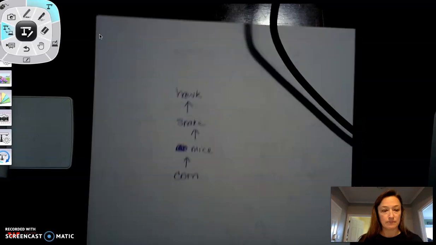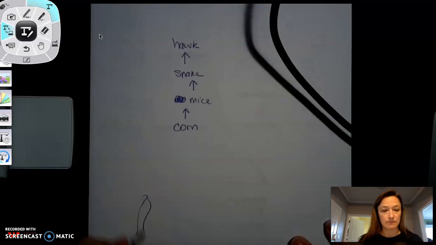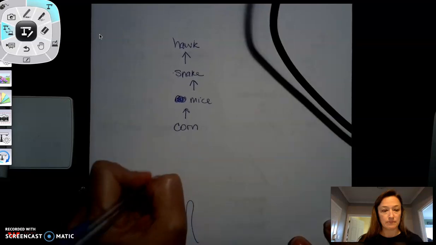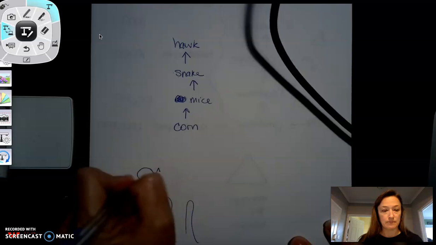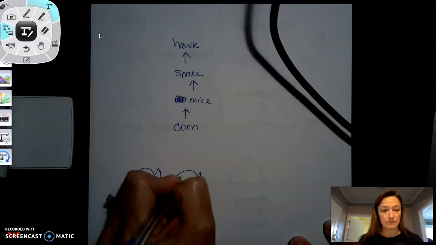And then the last thing is I can explain the process of biological magnification. So here's some algae. I'm going to do this really quick. And we may have done this in class. There's my lovely little fish.